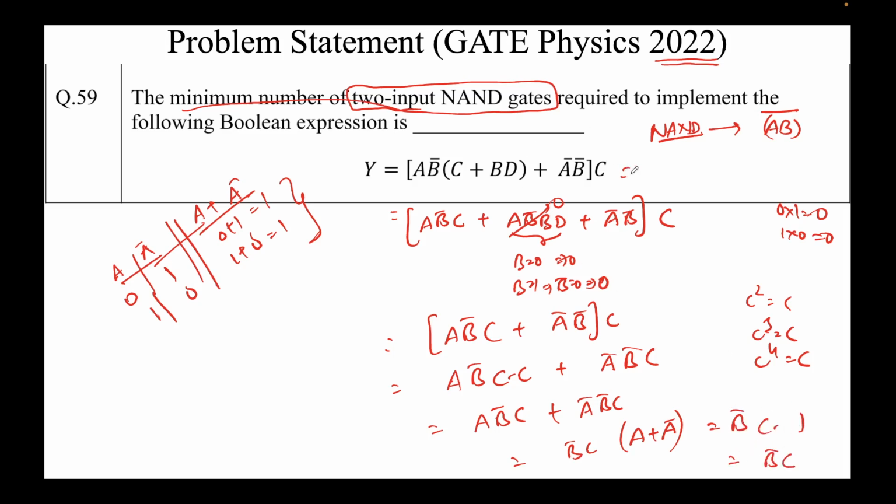So this whole expression came out to be nothing but B bar C. So I get Y equal to B bar C. Now note that this is very similar to the expression here. These terms are getting multiplied, right? But what's not happening is that we are not getting this whole bar thing. So I'll do the same thing again. Very simple.